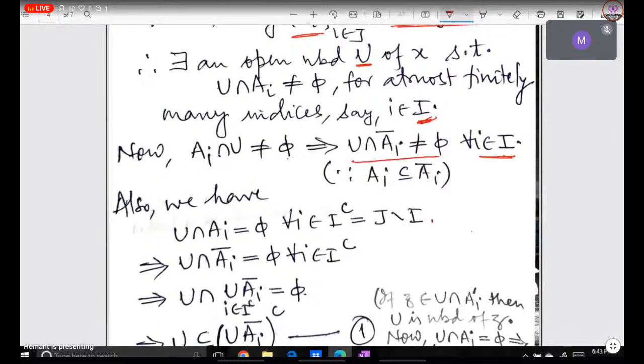Okay. So now, but this is not equal to phi only for this indexing set. But overall indexing set is J. तो अगर कोई भी इंडेक्स अगर हम J minus I में लेंगे, तो वहां पे क्या होगा? वहां पे ये इंटरसेक्शन जो है वो इक्वल टू phi होगा. वो हमने यहाँ पे लिखा है. Also, U intersection A_i will be phi if i belonging to I complement. I complement का मतलब J minus I. Okay, so U intersection A_i closure is equal to phi for i belonging to I complement.